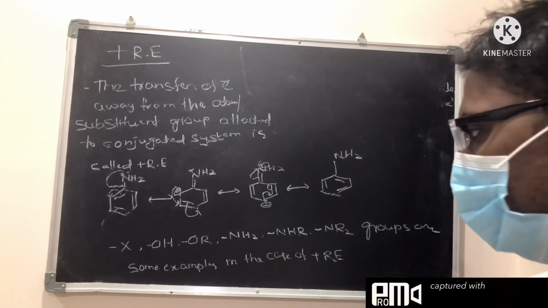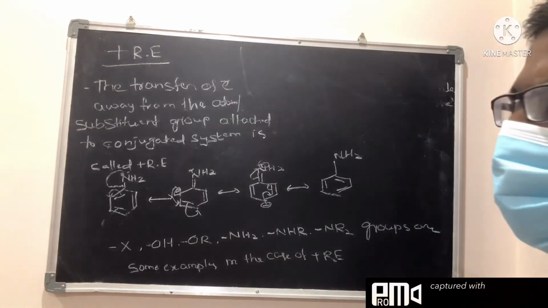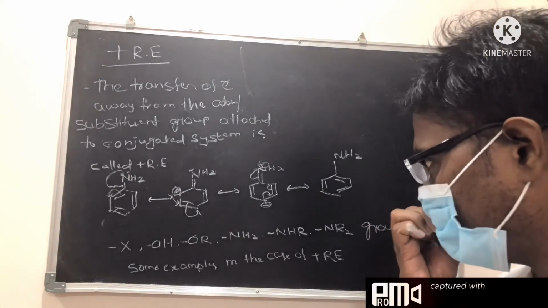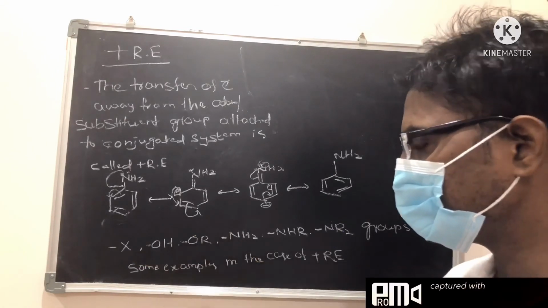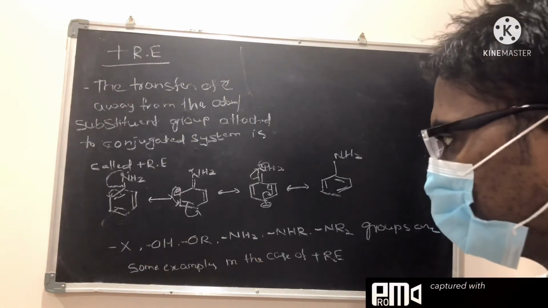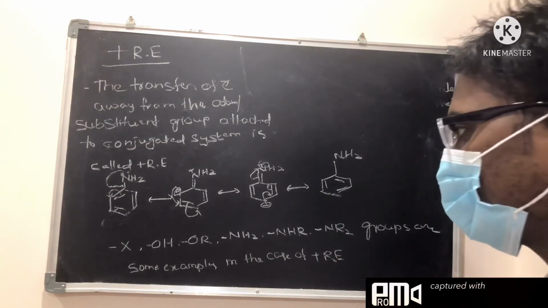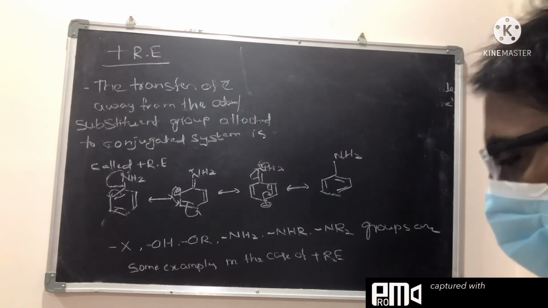Some of the groups we can consider as plus RE groups are X (halogen), OH, and OR. Everywhere you can see a lone pair, and that lone pair is shifted to the conjugated system. NH2, NHR, NR2. These groups are some examples of the positive resonance effect.